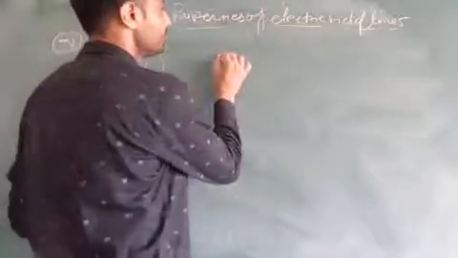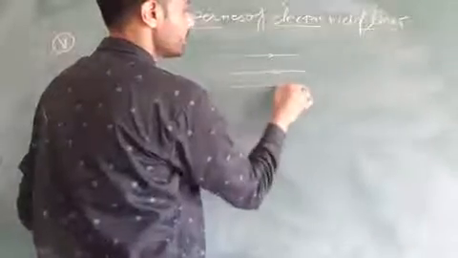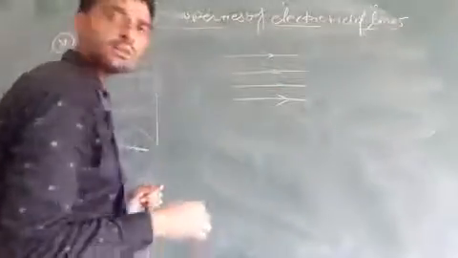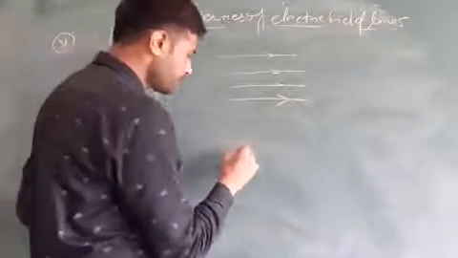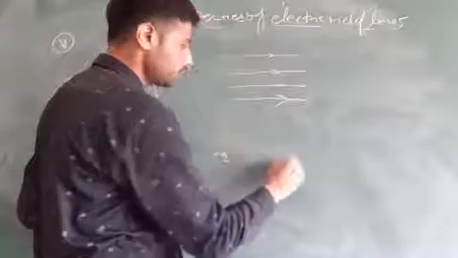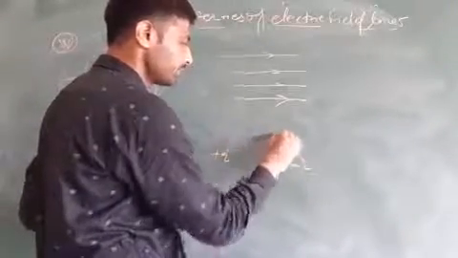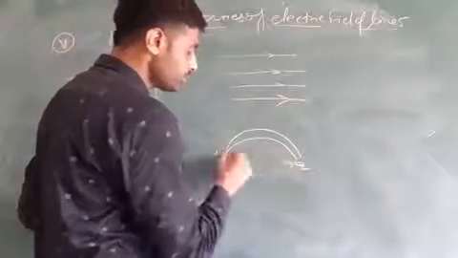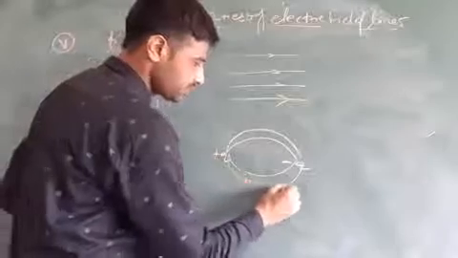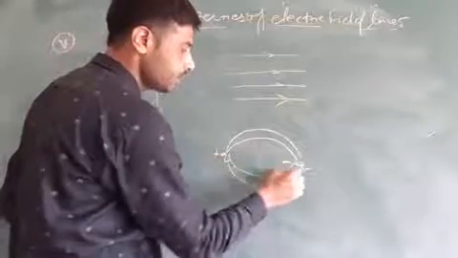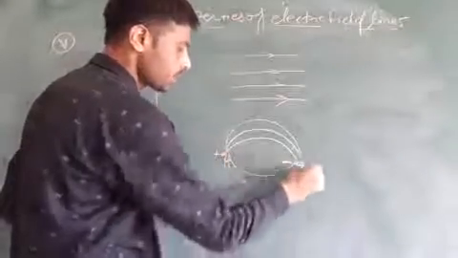If the electric field lines are straight lines, then they travel parallel to each other. But if this is a positive charge, a negative charge, and these are electric field lines, then the separation between electric field lines will be equal.